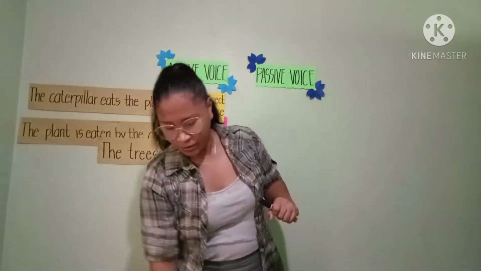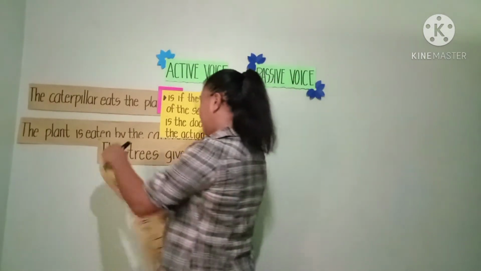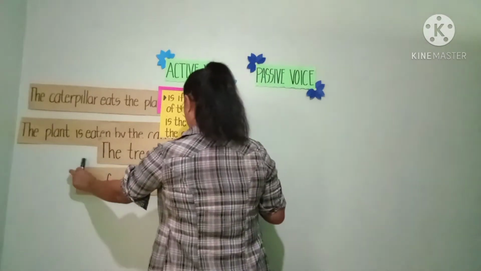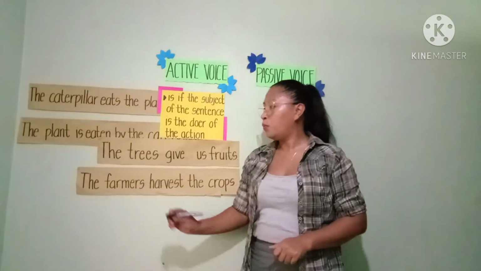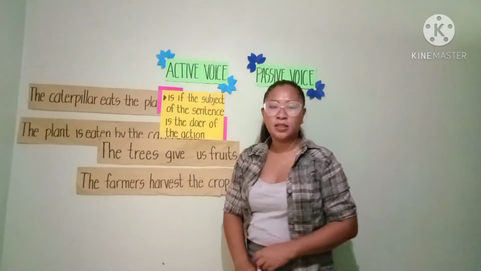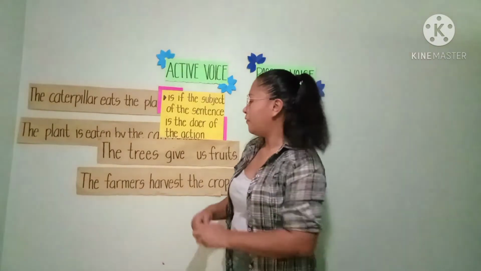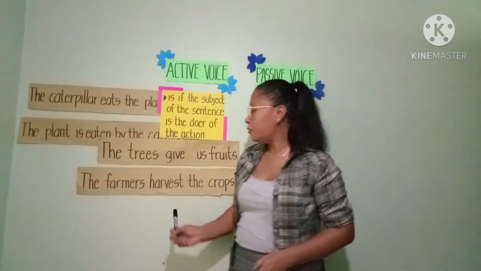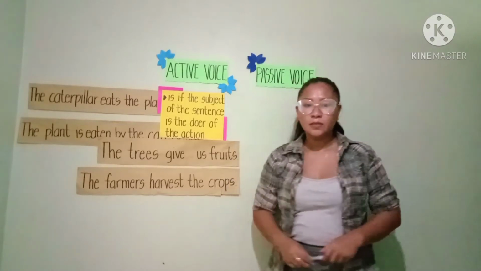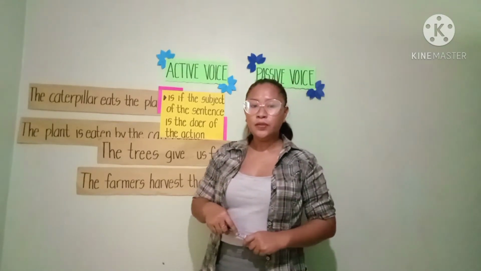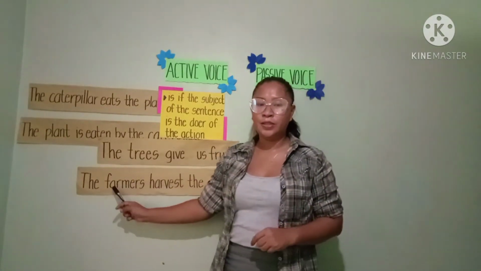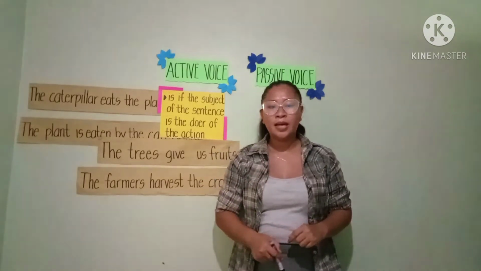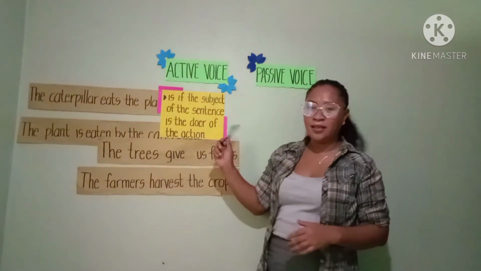Here is another example: the farmers harvest the crops. Which is the subject here? Yes, the farmers. Who did the action? The farmers. The farmers is the subject and the farmers are the ones doing the action. That's why it's called active voice.